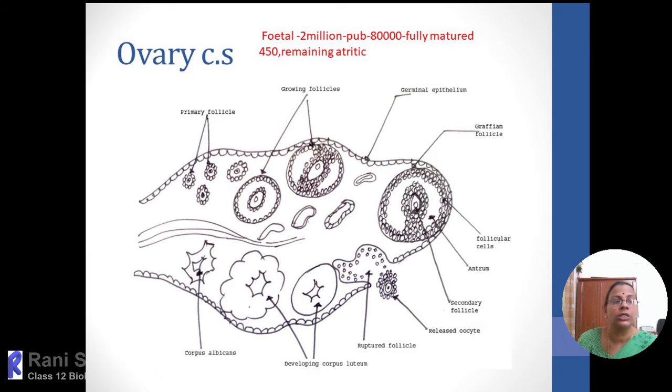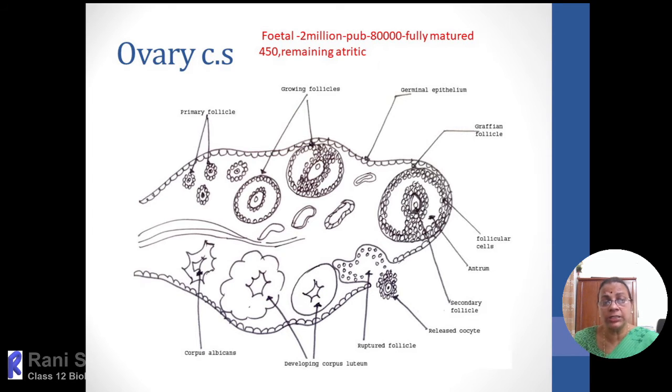Ovulation normally takes place on the 14th day of the reproductive cycle. Then immediately after the release of the ovum, the remnant part of the Graafian follicle, that means the remaining follicular cells, will rearrange and transform into a yellowish mass of structure called the corpus luteum. Corpus means body, luteum means yellow.